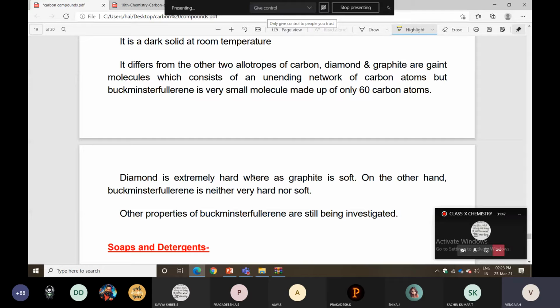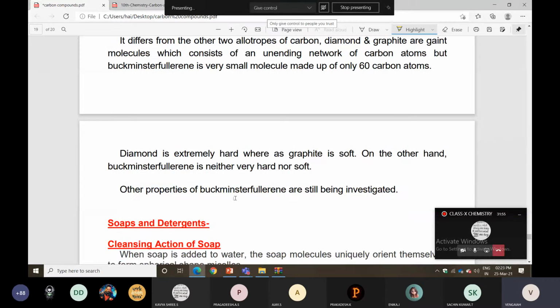Other properties of Buckminster Fullerene are still being investigated. Experiments are still going on. Only small information has been given so far, so scientists are still finding out. It is a newly discovered allotrope of carbon.